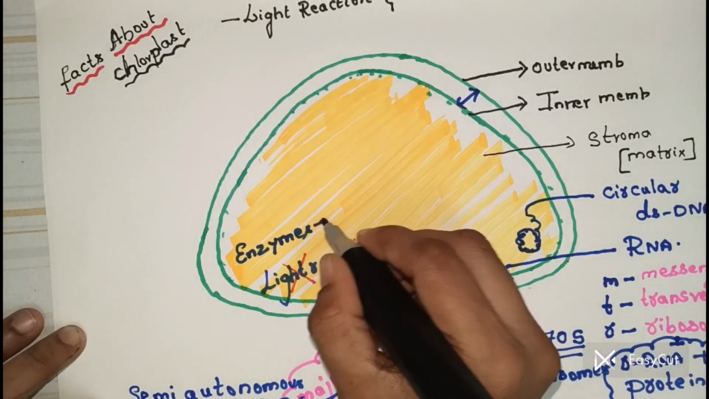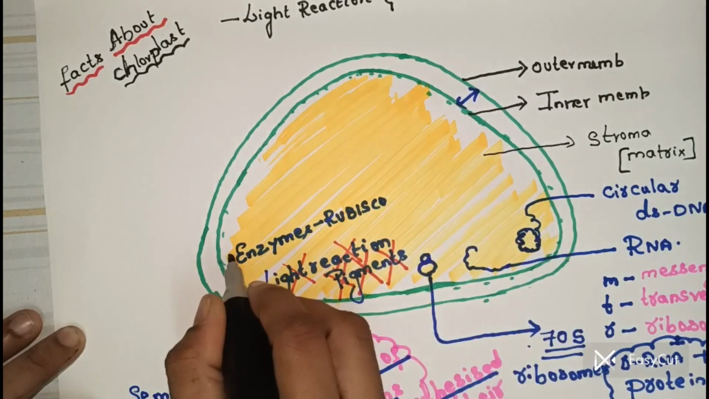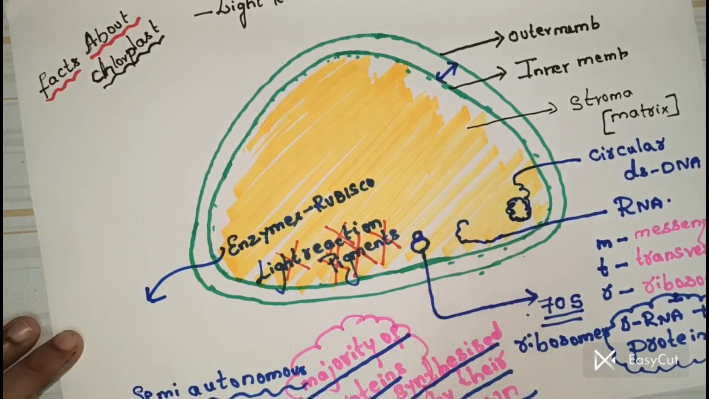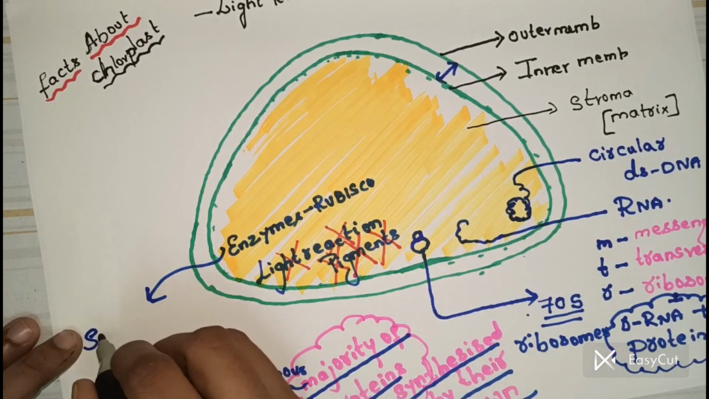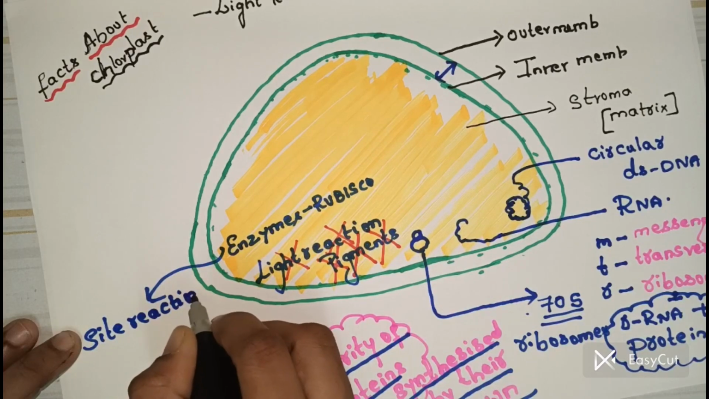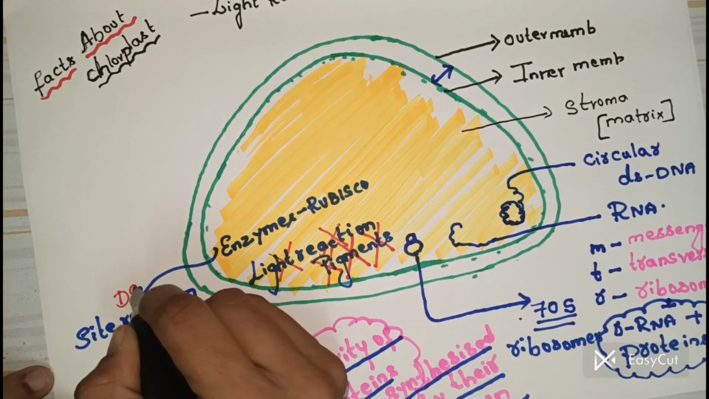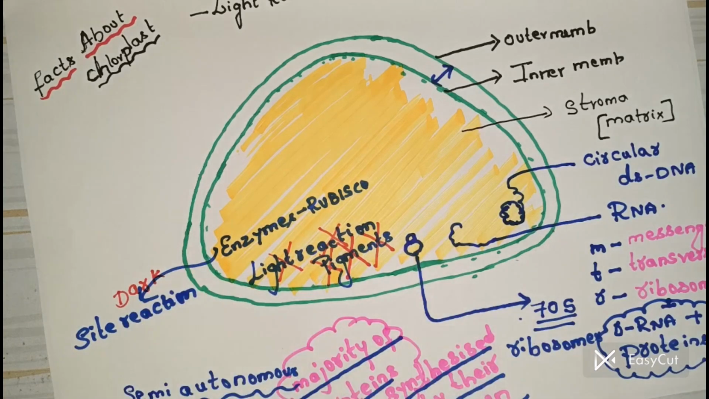Yes. So one good example of an enzyme is Rubisco, and due to the presence of enzymes in the matrix, this matrix is the site for the light reaction or dark reaction? Your answer should be: the site for the dark reaction is matrix or stroma. Is this clear? Inside the chloroplast, not everywhere are you going to find the pigment.